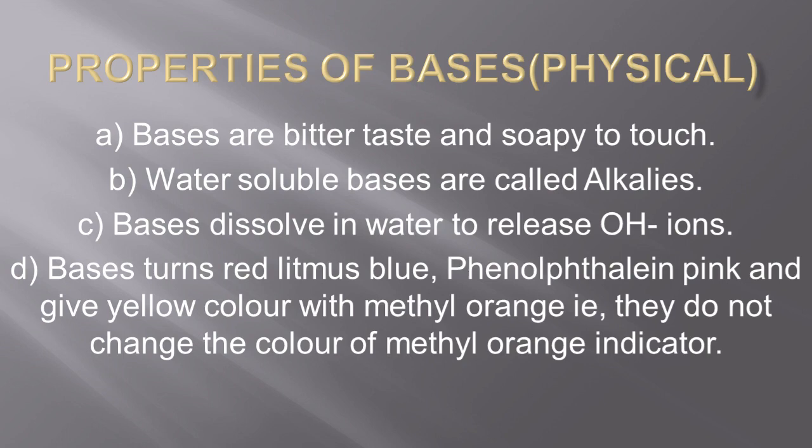Similarly, when acids were discussed, I told you what color different indicators give. In the same manner, bases will also give certain colors when they are dipped in different indicators. When bases are dipped in blue litmus, it doesn't give any color change. But when it is added to red litmus, it gives blue color. Similarly, when phenolphthalein indicator is added, it gives pink color. And methyl orange gives yellow color.